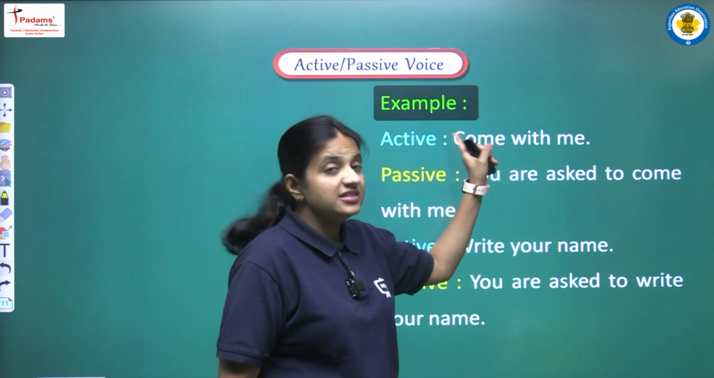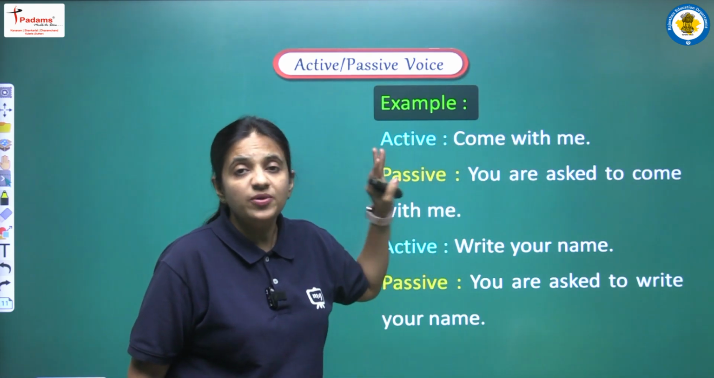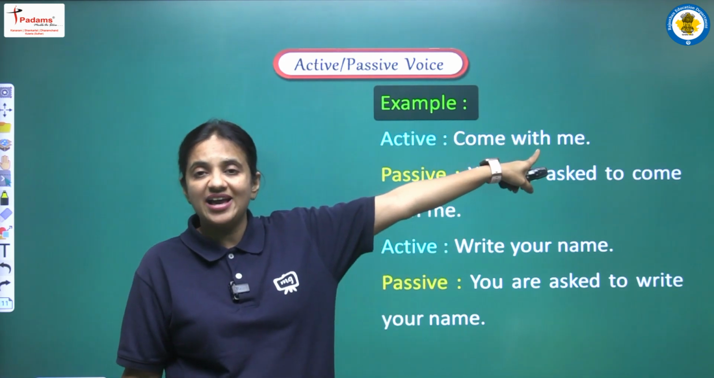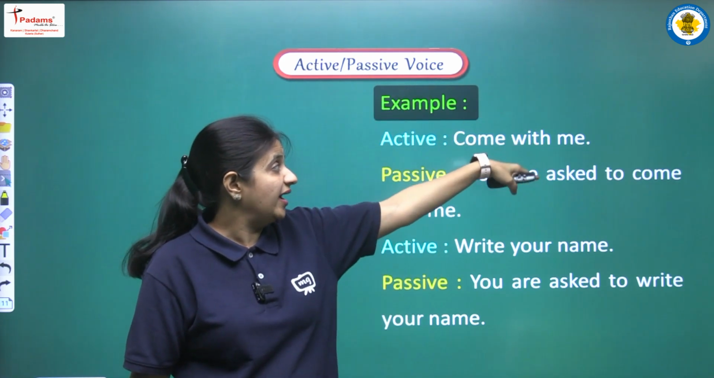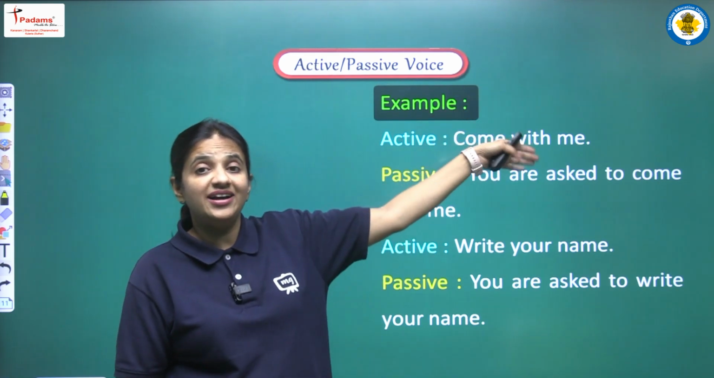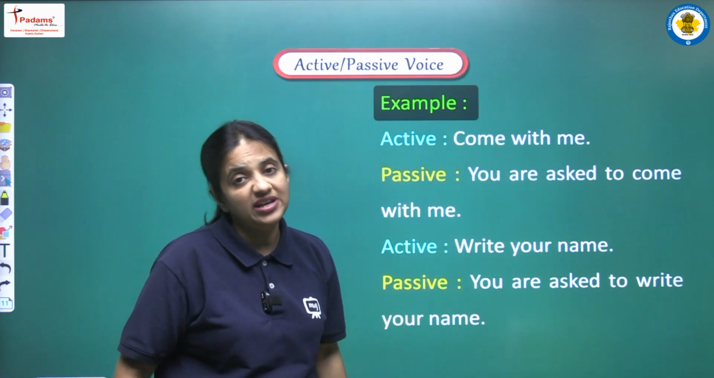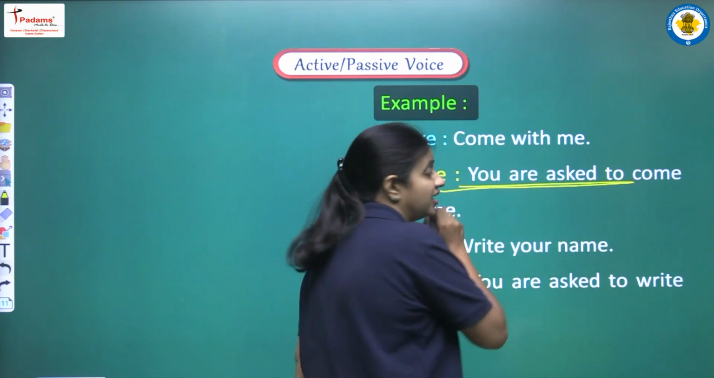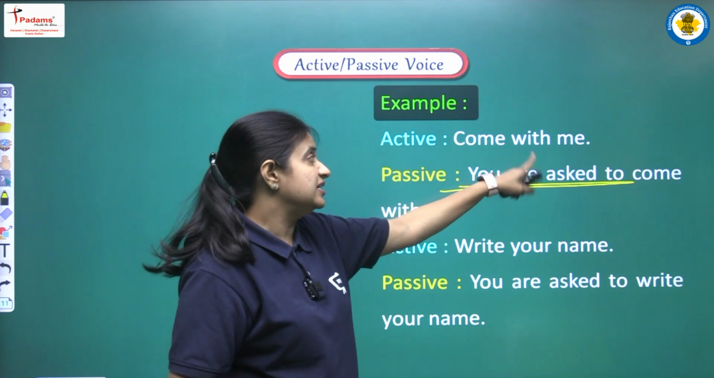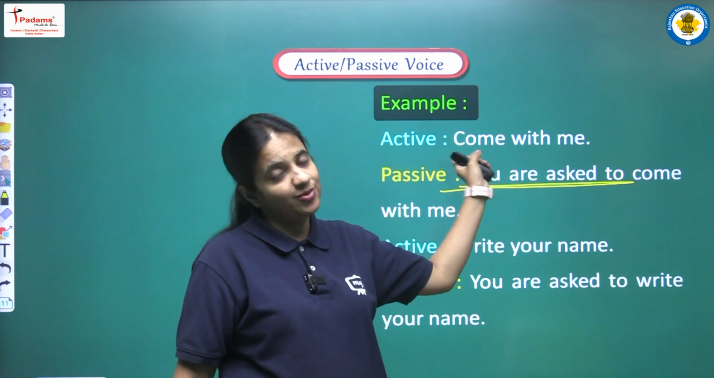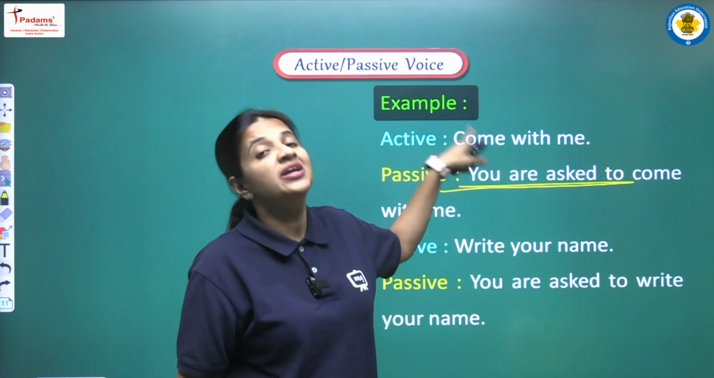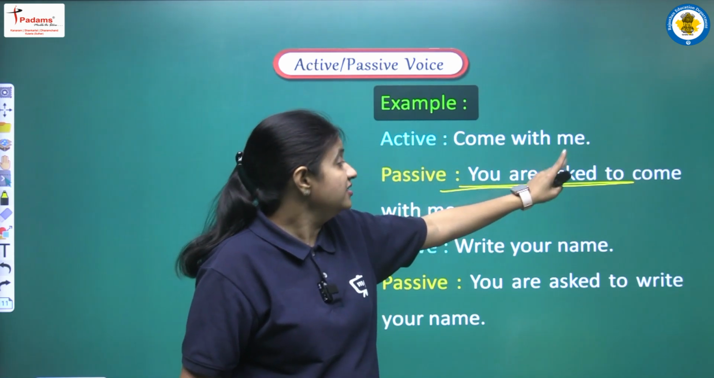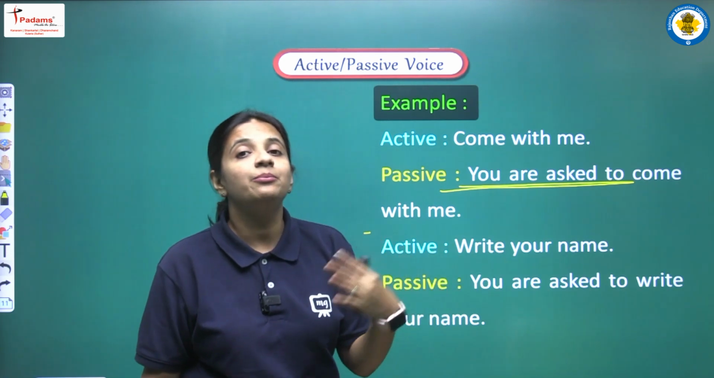The first sentence is come with me. So now we are not sure what kind of feeling we are having here. It is an advice, it is an order, it is a command, it is a request. So now what we can do, we can start our sentence with you are asked to, and after to the same thing, continue with the first form of the main verb, that is come. So in this manner the complete sentence will be you are asked to come with me.